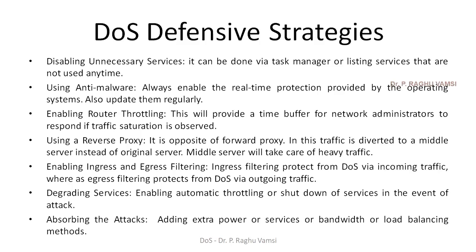At the middle server, there will be an intrusion detection system or some other network monitoring system that will take care of the heavy traffic. If it finds that some heavy traffic is of no use, which is simply bogus traffic, it will drop it there itself. So this is called the reverse proxy mechanism.